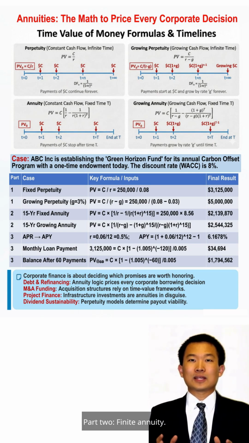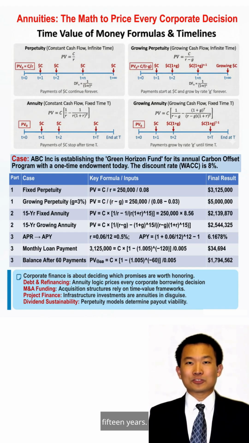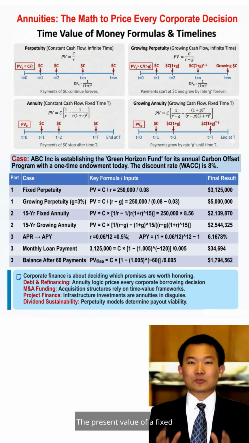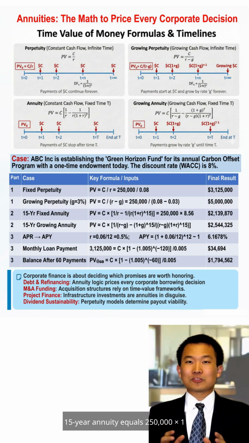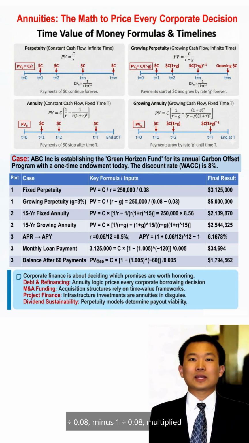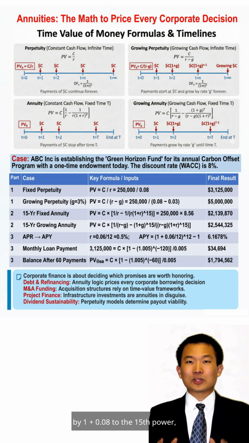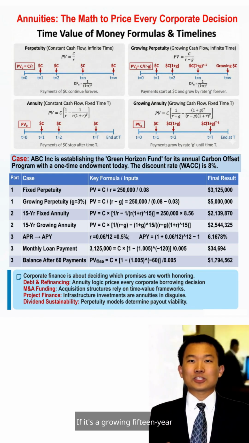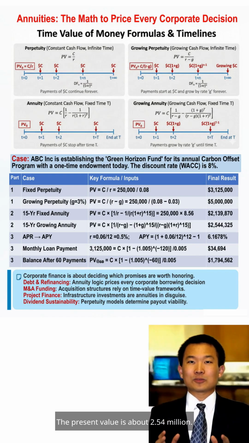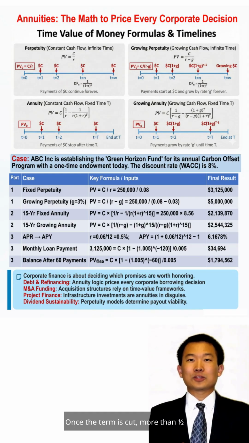Part 2. Finite annuity. The board says to do it for only 15 years. What is the present value, PV, of this commitment? The present value of a fixed 15-year annuity equals 250,000 times 1 divided by 0.08 minus 1 divided by 0.08 multiplied by 1 plus 0.08 to the 15th power, which is about 2.14 million. If it's a growing 15-year annuity with costs increasing by 3% each year, how much funding needs to be set aside today? The present value is about 2.54 million. Once the term is cut, more than half of the value instantly evaporates.